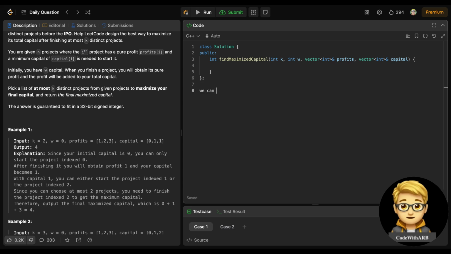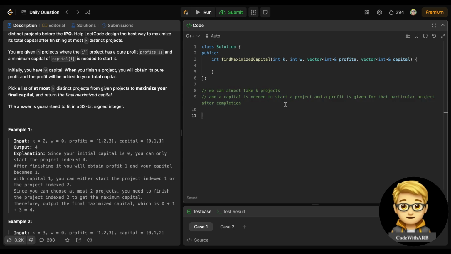that we can take at most k projects, right? And the capital is the minimum capital needed to start a project, and a profit is assigned for that particular project, after its completion, of course, right? This is mainly the question.